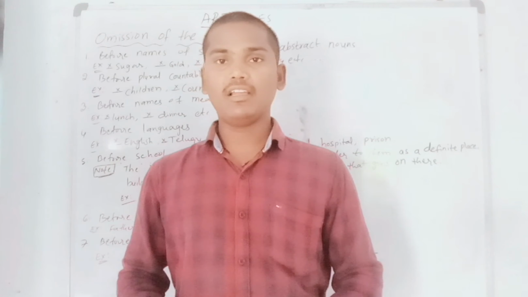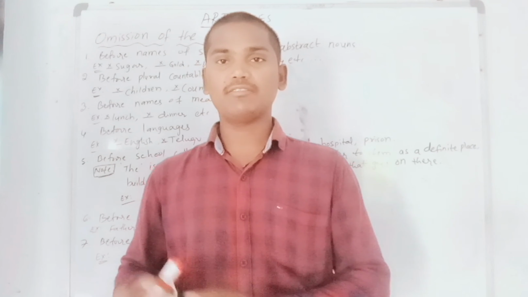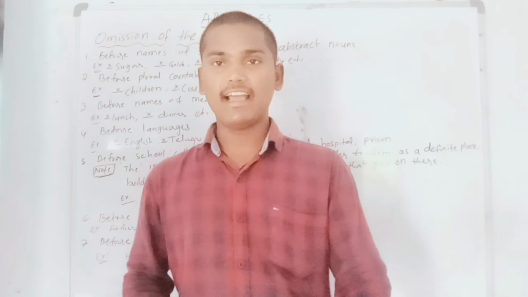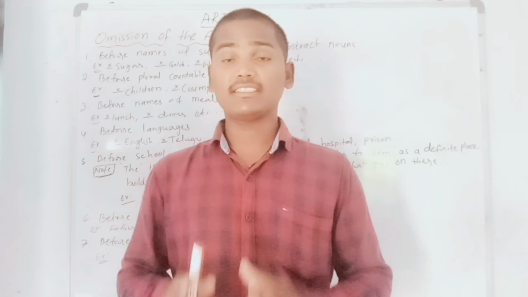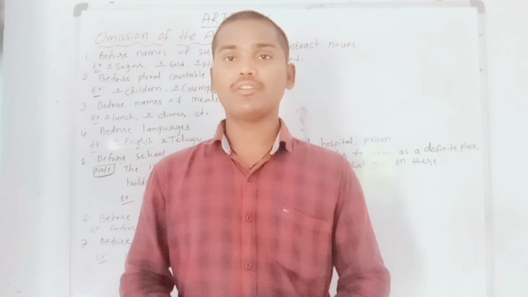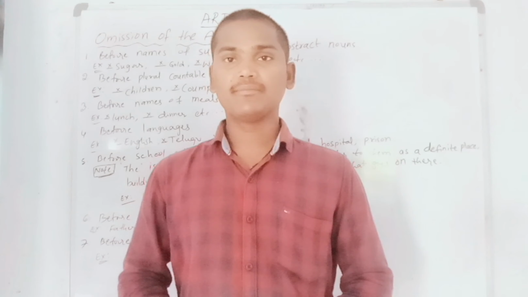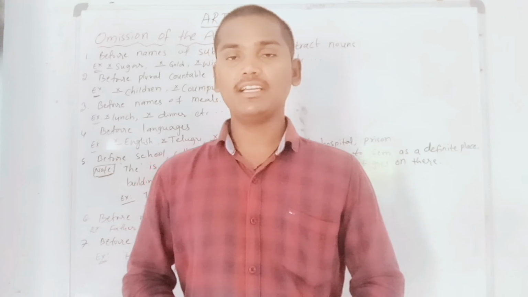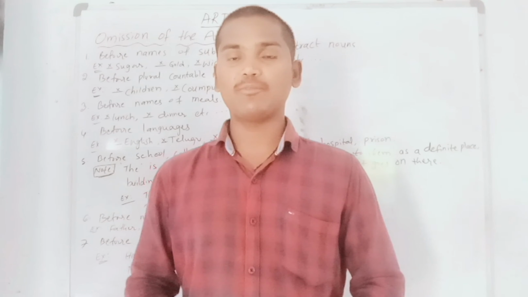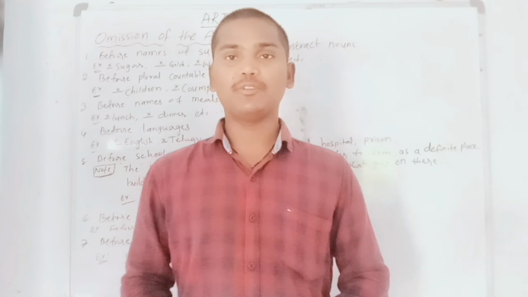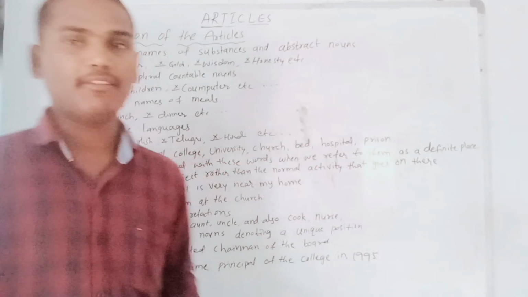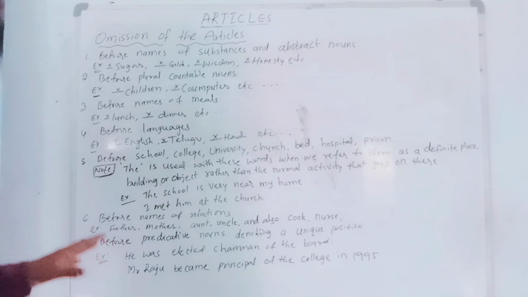We learned only in which kind of situations we use a, an, and the. But in some particular situations we should not use any kind of these articles. That is what we call omission of the article. Today I am going to explain it to you. I hope you can definitely understand it. I have written everything on the board. Let me explain one by one.